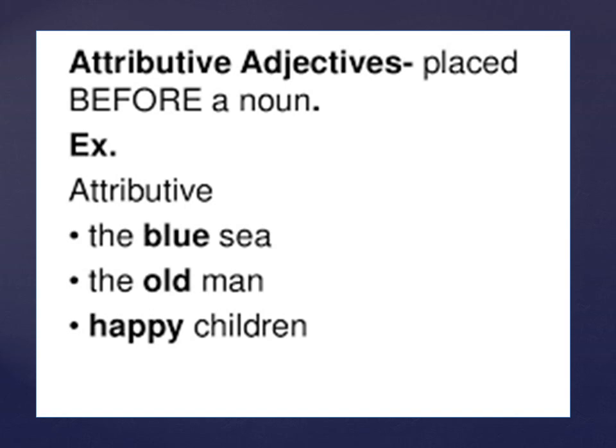Similarly, old man. The adjective old is placed before the noun man. So it is before the noun. That's an attributive adjective. Happy children. Children is the noun. Happy is the adjective. So where is the adjective? The adjective is placed before the noun. So such adjectives are called attributive adjectives.